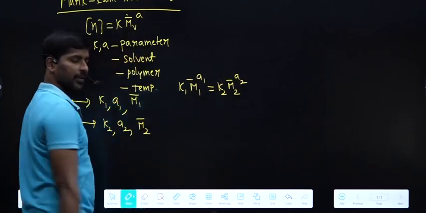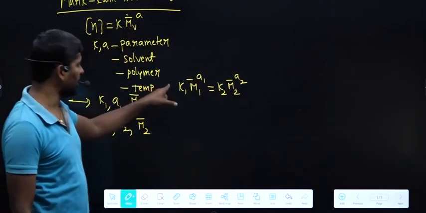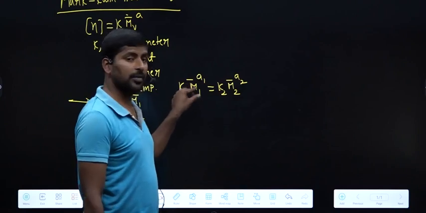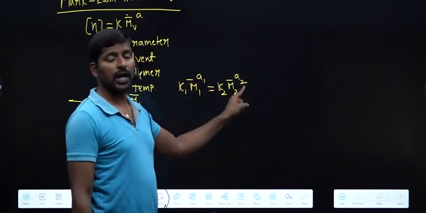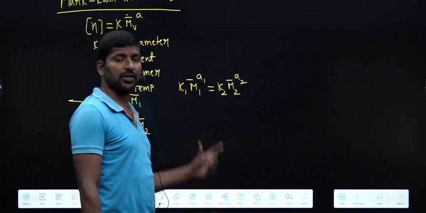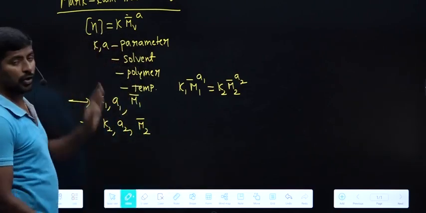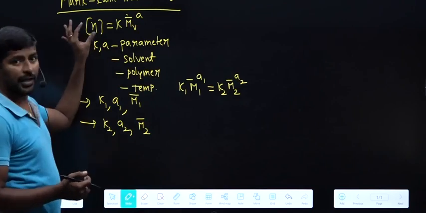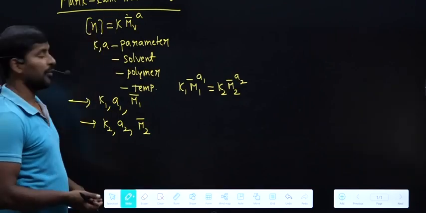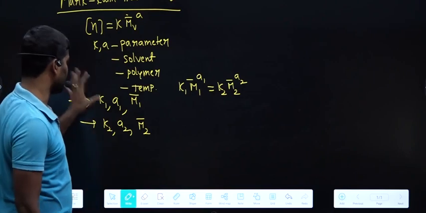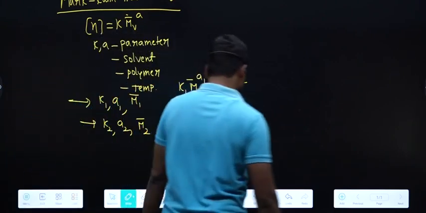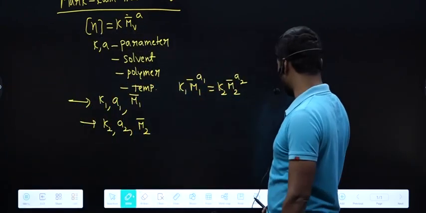So if the Mark-Kuhn parameters are known to us and one polymer sample's molar mass is known, the other polymer sample's viscosity average molar mass we can calculate. So the Mark-Kuhn-Houwink equation gives the relation between what? Intrinsic viscosity and viscosity average molar mass. This is the Mark-Kuhn-Houwink equation.